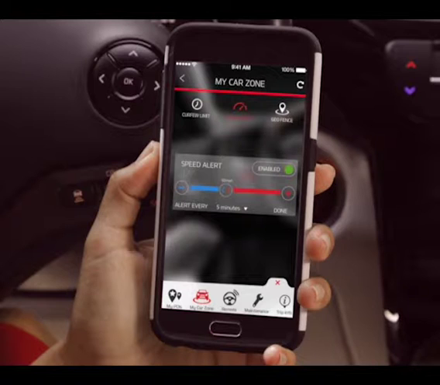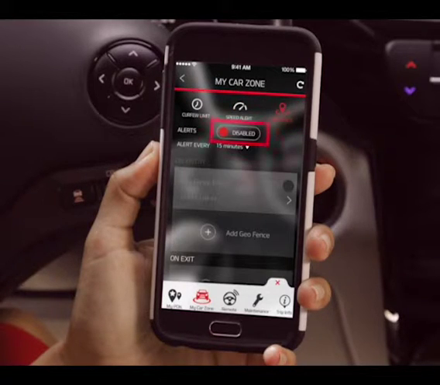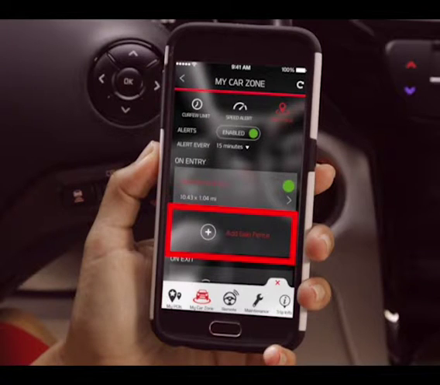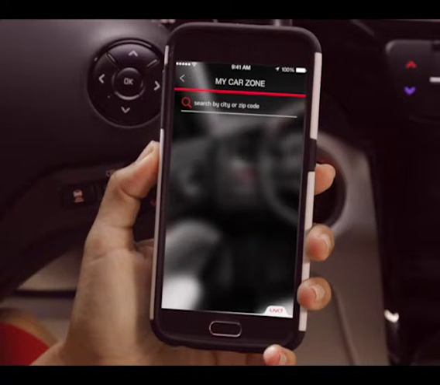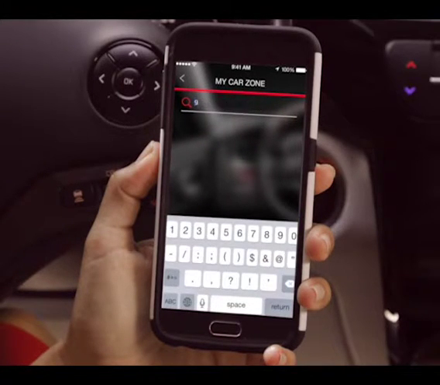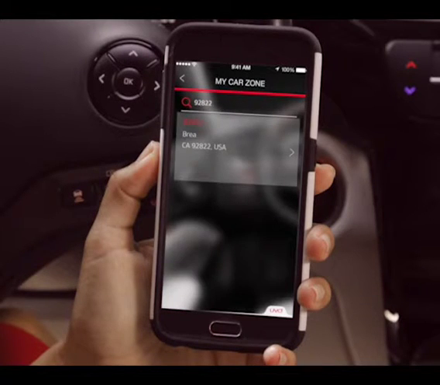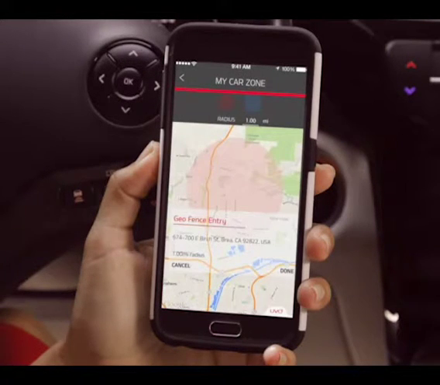Another powerful feature of My Car Zone is Geofence. To add a new Geofence alert, go to the Geofence settings and make sure alerts are enabled. Then press Add Geofence. Select by city or zip code. Select the radius of the geofence and press Done.